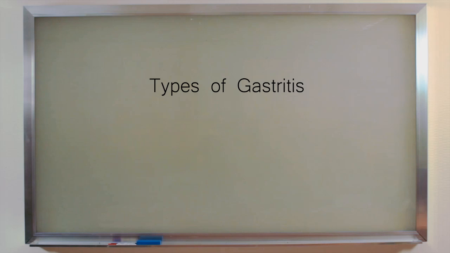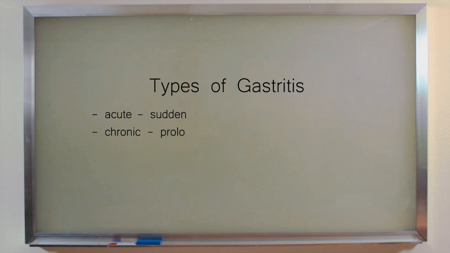There are two types of gastritis. This is acute and chronic gastritis. If the occurrence is sudden, this is what we call acute gastritis. At kapag matagal po yung nararamdaman ng isang pasyente, ang tawag namin dito ay chronic gastritis.